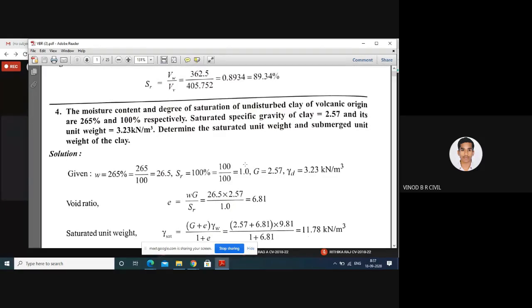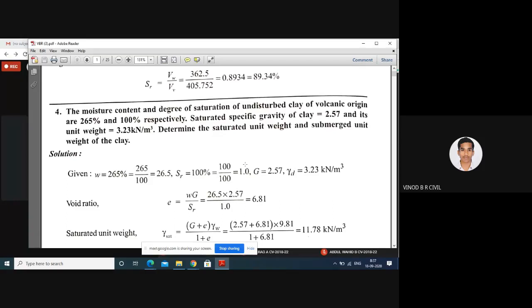First problem: the moisture content and degree of saturation of undisturbed clay of volcanic origin are 265% and 100% respectively. Saturated specific gravity of clay 2.57 and its weight 3.23 kilonewton per meter cube. Determine the saturated unit weight and submerged unit weight of the clay.